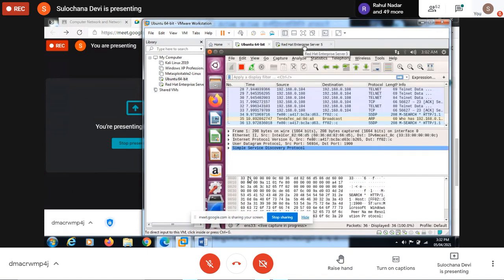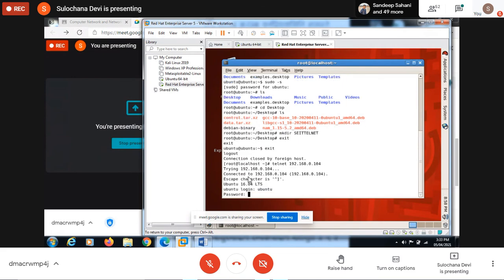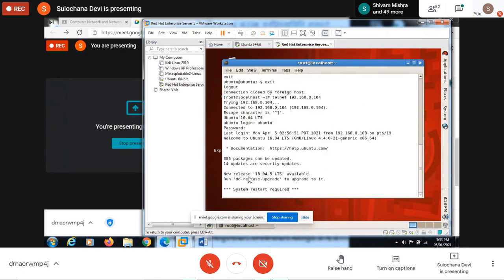Capturing, right? Yes, okay. So here I'll enter Ubuntu. Then password. Okay, now we logged in.